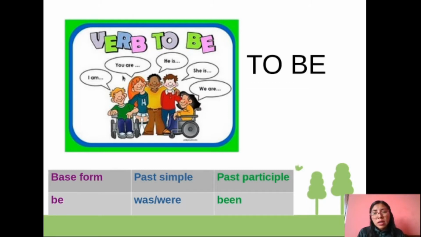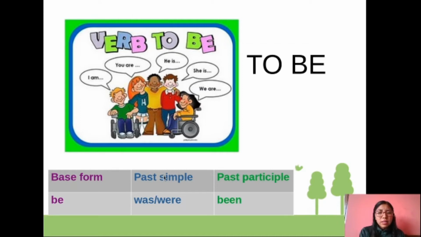Okay, I am, you are, he is, she is, we are. That is the conjugations of the verb to be in present simple. Son las conjugaciones del verbo to be en presente simple. Okay, and we are going to see the forms. The base form of the verb to be, past simple, was, were. Past participle, been.